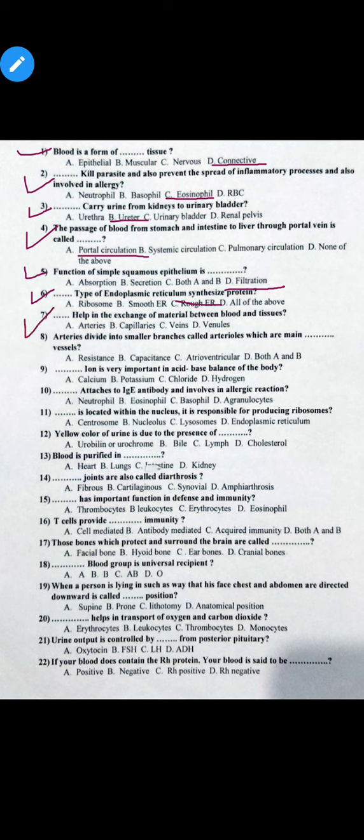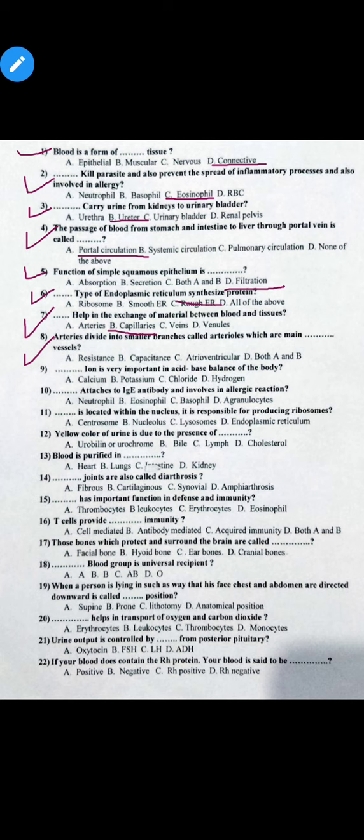MCQ number 7. Dash help in the exchange of material between blood and tissue. Option A arteries, option B capillaries, option C veins and option D venules. So the correct option is option B. So capillaries help in the exchange of material between blood and tissue.